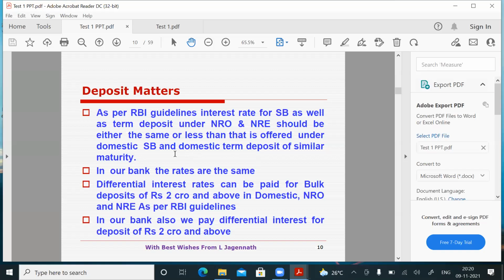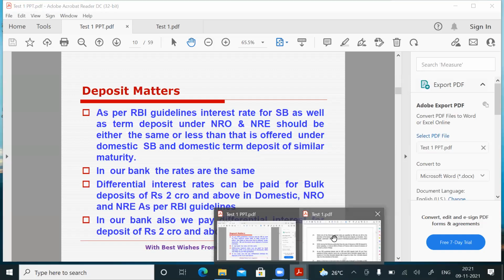In Canara Bank, the NRE rate for 1 year, the domestic deposit rate for 1 year, and the NRO rate for 1 year are the same. For 2 years, it is the same. For 3 years, it is the same. In our bank, the rates are the same because RBI told us it can be either the same as or less than the domestic rate. We have taken the same rate of interest. That's why I am showing our bank simultaneously.